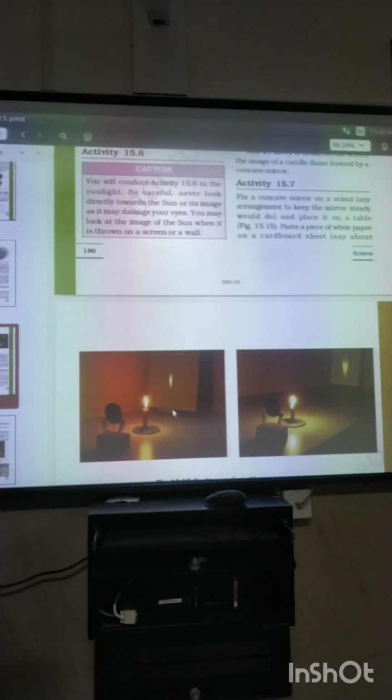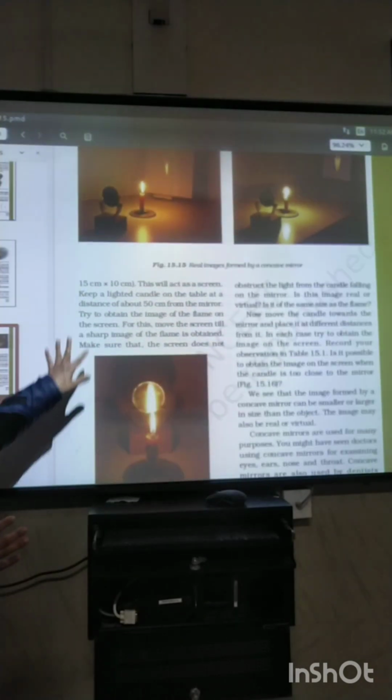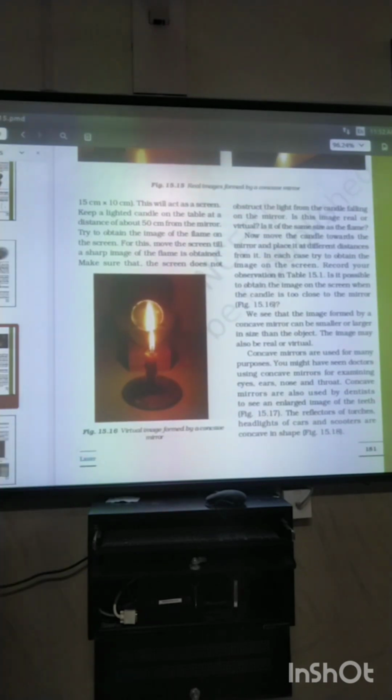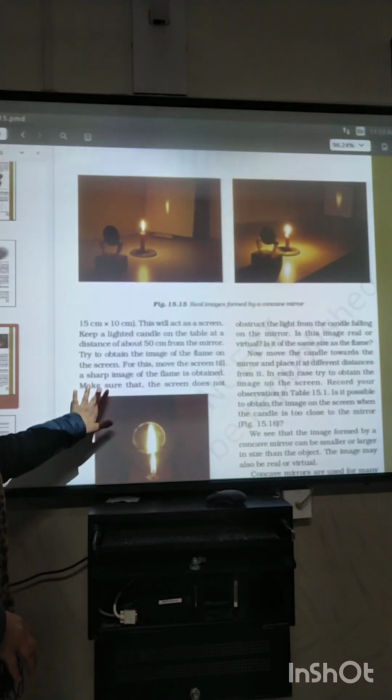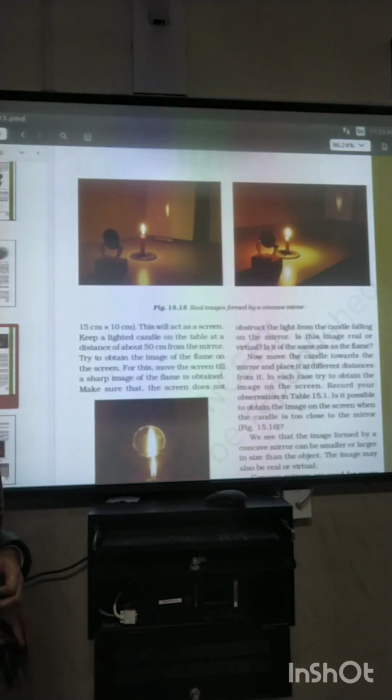And this one is showing a virtual image. It is given in your books also. Figure 15.16 is representing a virtual image, whereas both the parts of 15.15 are representing a real image.